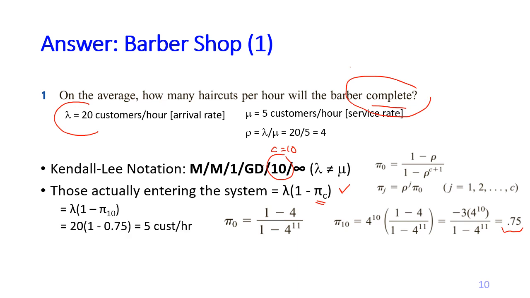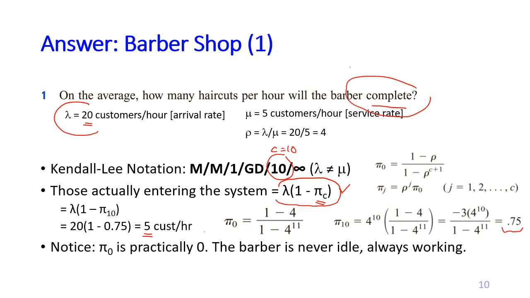Now we go back to calculating this thing here, lambda times 1 minus pi c, and then here's the answer. So from 20 prospective customers per hour, only 5 of them per hour can actually enter the system.